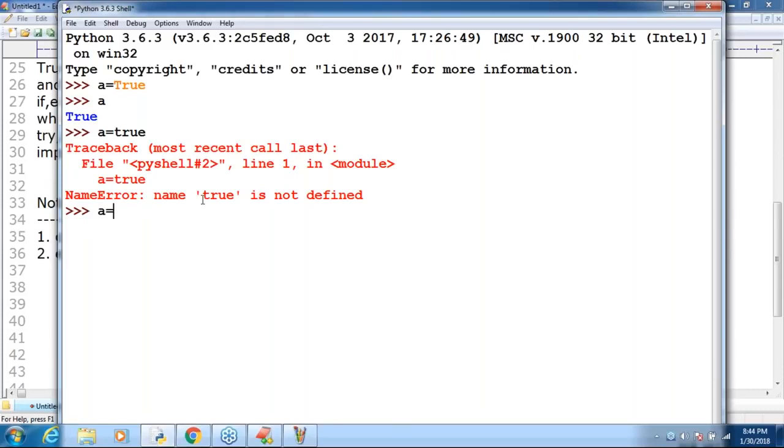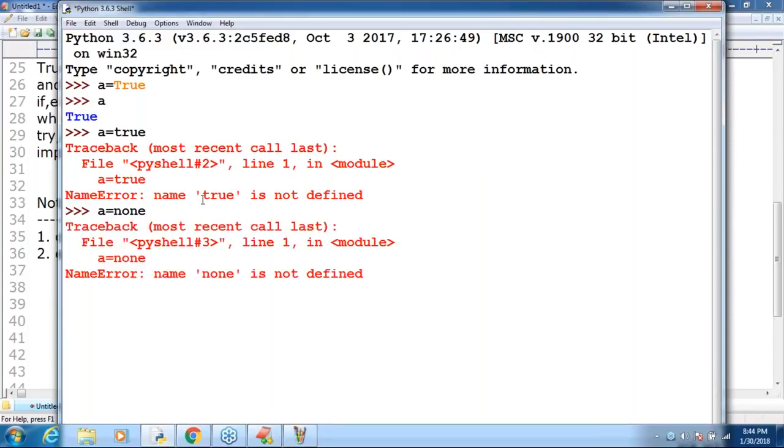A is equal to none I'm taking. Is it valid or not? No, because N should be capital. A is equal to None. Valid, no problem at all.